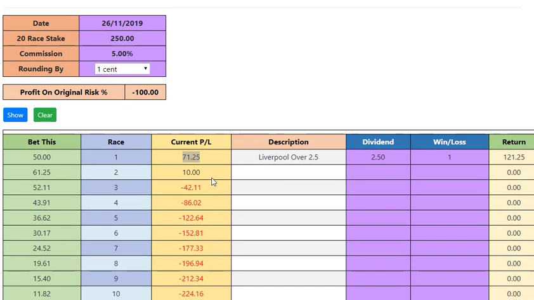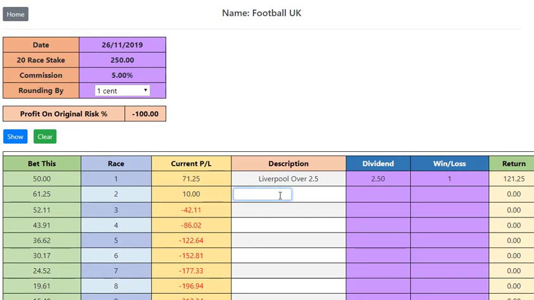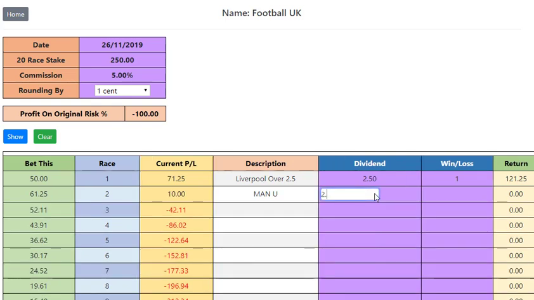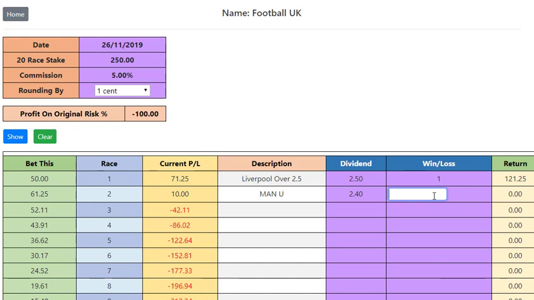So it's really like paint by numbers. We get the selections that we think are going to win, and we put them in here. We get the best price that we can, and then we wait for the result. Once the results come, we open the software again, and we put in either 0 or 1. That's as simple as that.